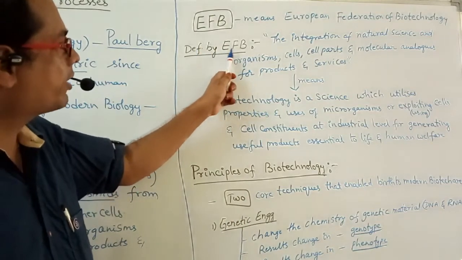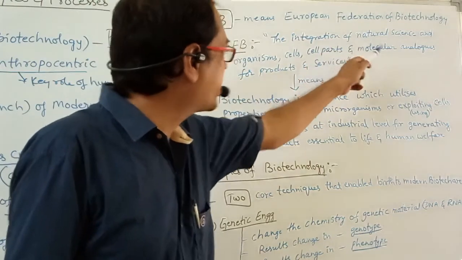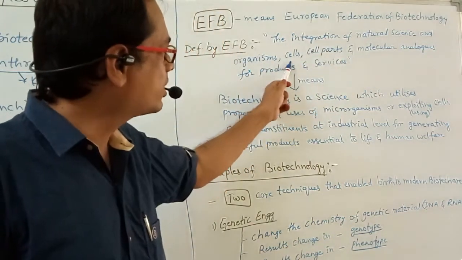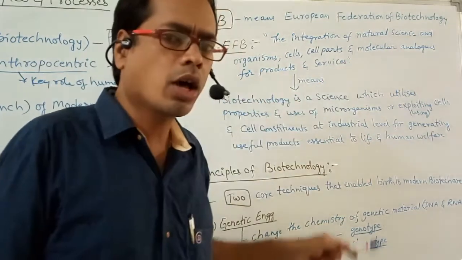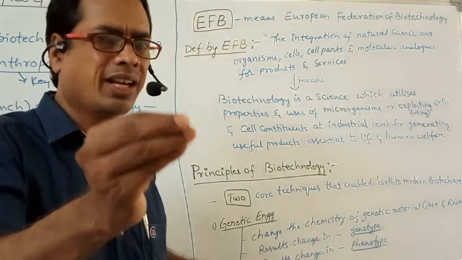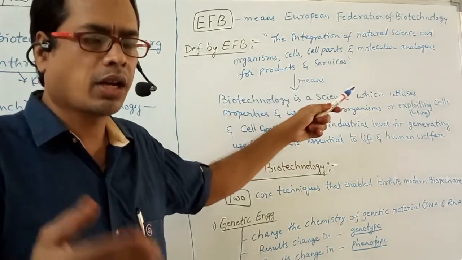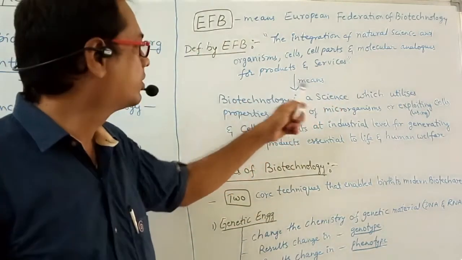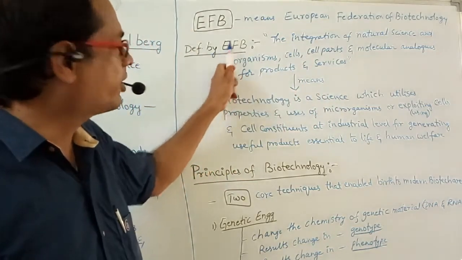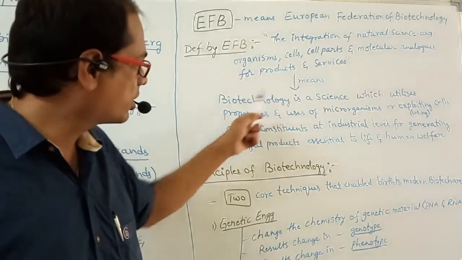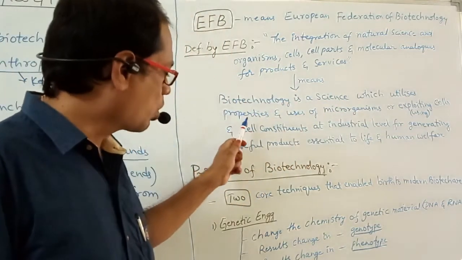The definition given by EFB is the integration of natural science and organisms, cells, cell parts and molecular analogues for products and services. Molecular analogues means the parts present inside the cell, that is, DNA, genes and so on.